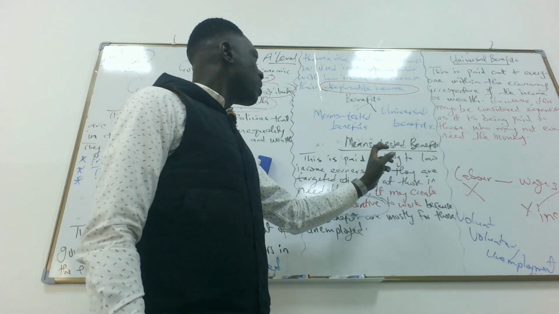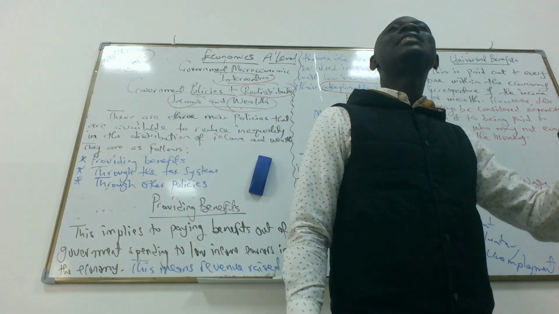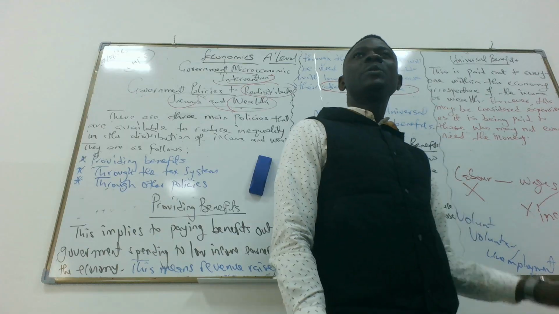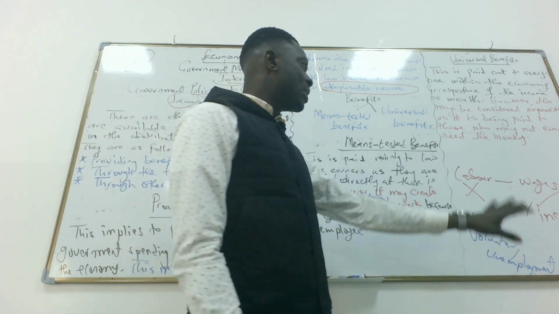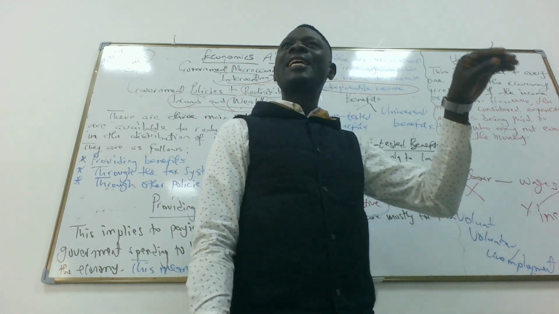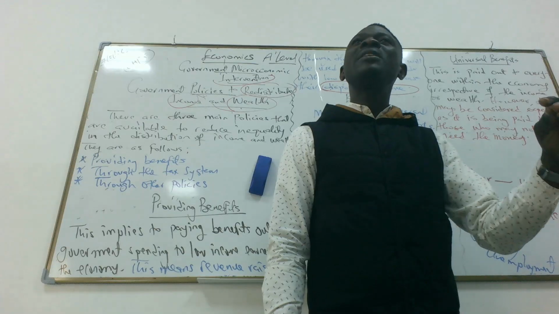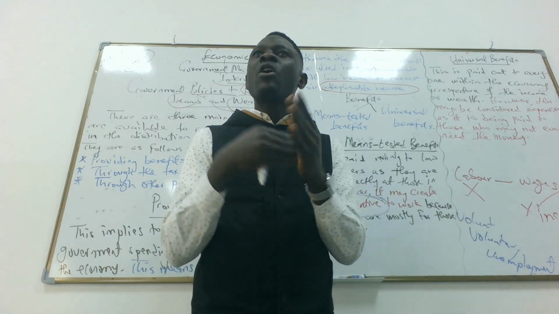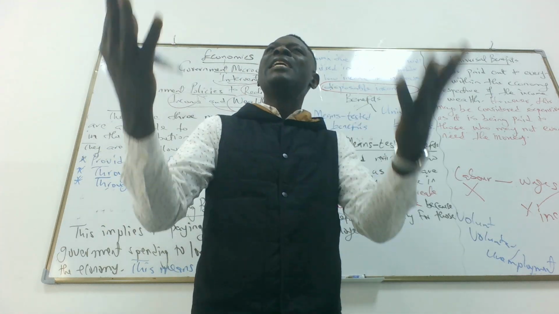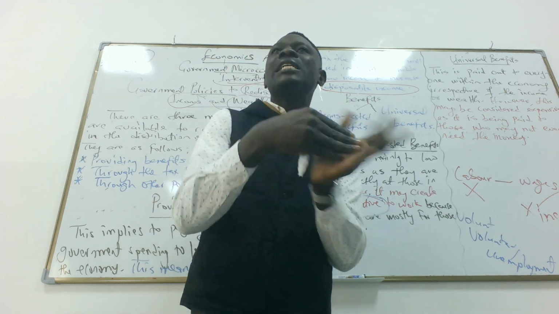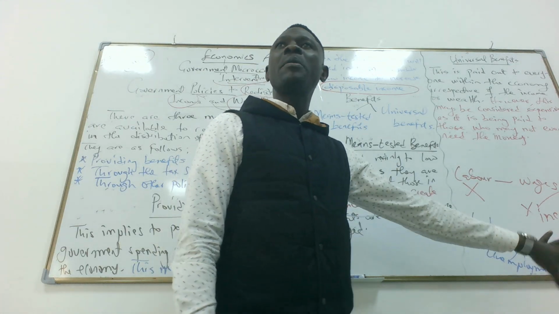So the problem about means tested benefit is that it will bring about unemployment because it can lead to the disincentive to work. Is means tested benefit clear? Is it clear or not, please? So it is means tested benefit because it is a benefit targeted at unemployed people, people that are in need. But the problem about means tested benefit is that people might become demotivated to work. They don't have the incentive to work. So there's disincentive to work, which brings about voluntary unemployment. So that is the problem about means tested benefit.